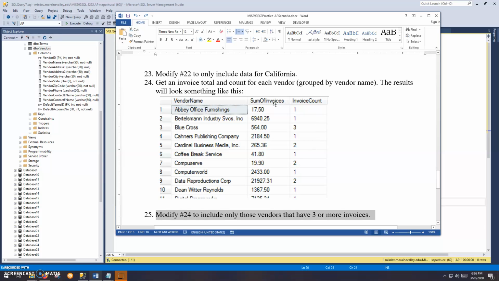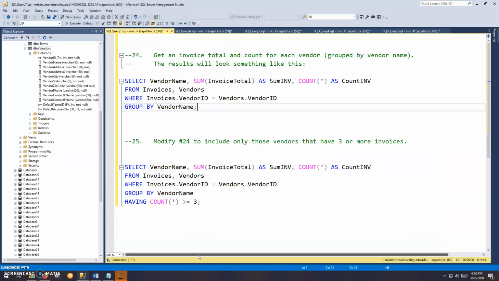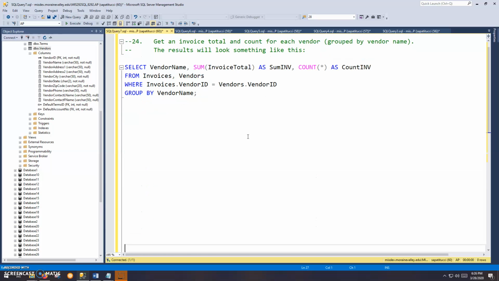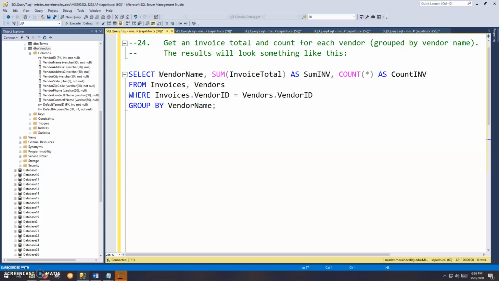Then we've got two aggregate columns. One is the sum of the invoices, and then the other is the invoice count. Okay, so we're going to have three elements to our select clause. Let's take a look at the syntax here. So we're going to select the vendor name. You saw the first column, we had vendor name, and the sum, the total of the invoices, and then the